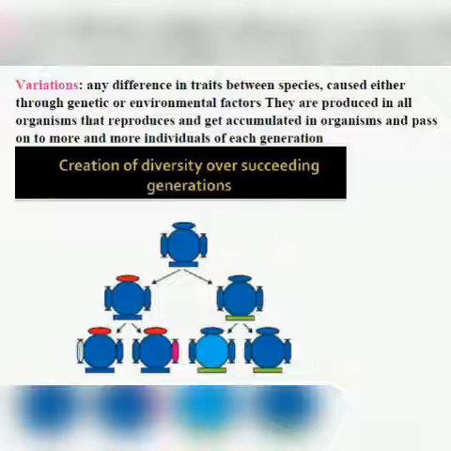Now sugarcane reproduces asexually, so almost all the plants are similar to each other, meaning here the variation is to a lesser extent. In the sugarcane field, all the sugarcane plants are tall, but there are certain short plants also. So these are the variations, these are the changes. Most of the sugarcane plants are tall, but few are short. That is the variation. I hope it is clear to everyone. What are variations? They are the changes.